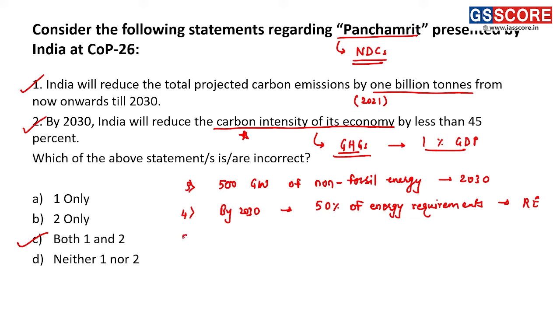And the fifth one is India will achieve net zero emissions by 2070. Right? So that is the fifth Panchamrit. All these Panchamrits are also called India's nationally determined contributions towards the Paris Climate Agreement.